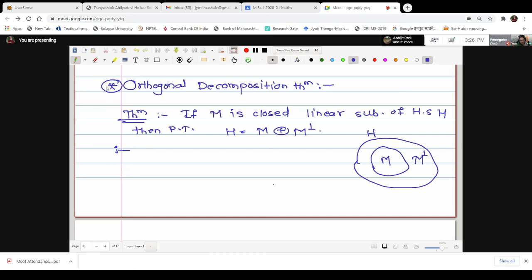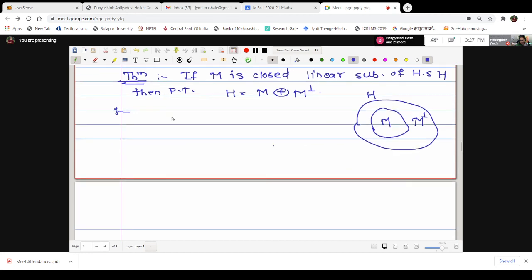Okay, the proof is very easy. Let us have a look at the proof. If M is a subspace, M perp is also a closed subspace, that we have seen. Let me write this. Since M is a closed linear subspace of H, it implies M perp is also a closed subspace of H.